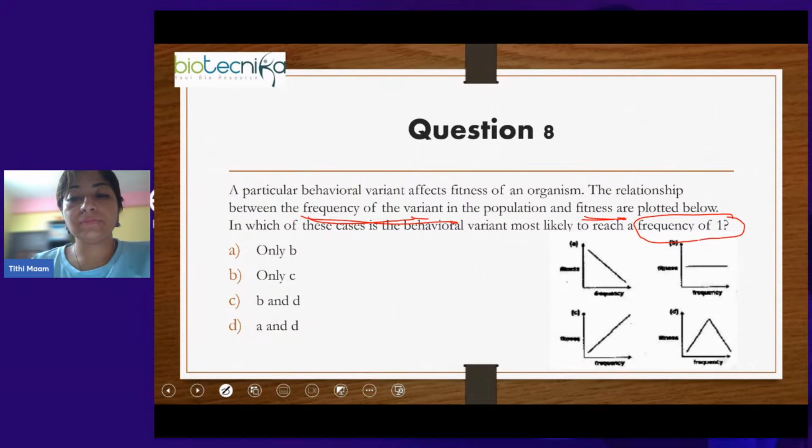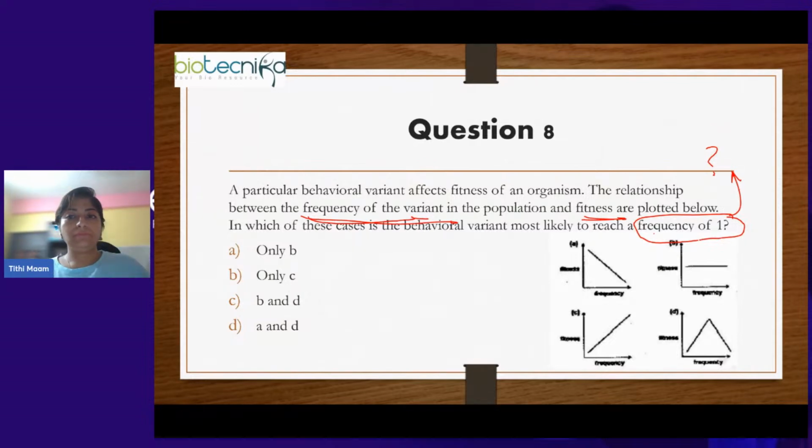Now you tell me, what do you mean by frequency of 1? Behavioral variant having a frequency of 1, what do you mean by that?